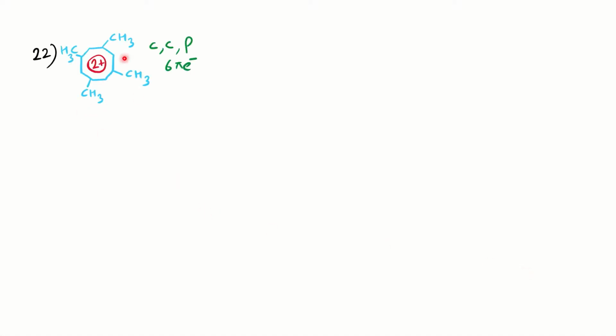Now, if you have this molecule, this is again a derivative of cyclooctatetraene, where 2 plus charges are there. So 2 plus charges means how many pi bonds will be there? 6 pi bonds will be there. Okay, so 6 pi electrons. It is cyclic. It is completely conjugated because the positive charge is delocalized among all the carbons.